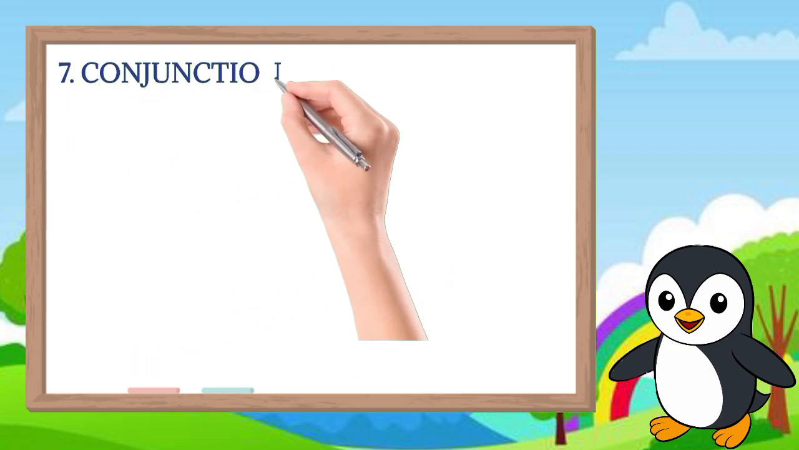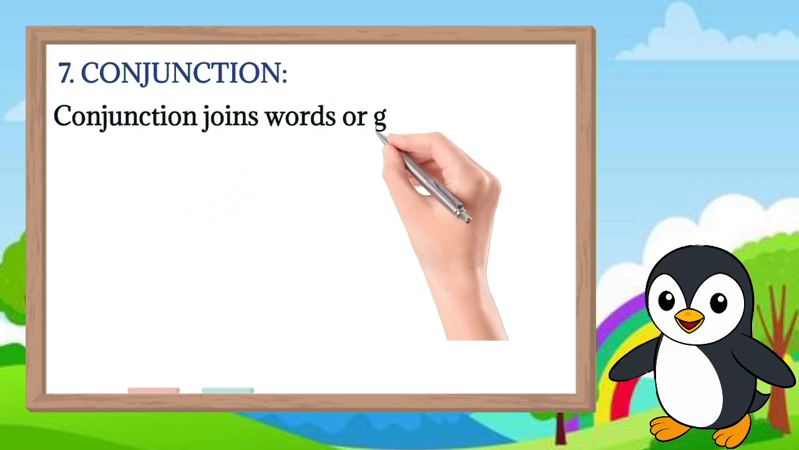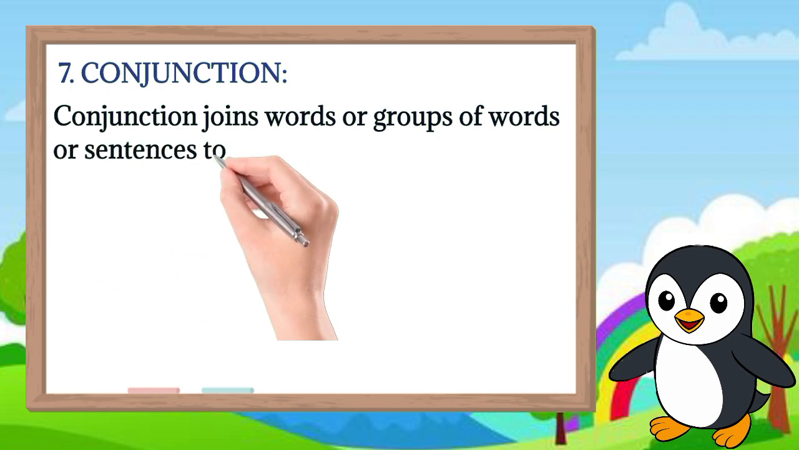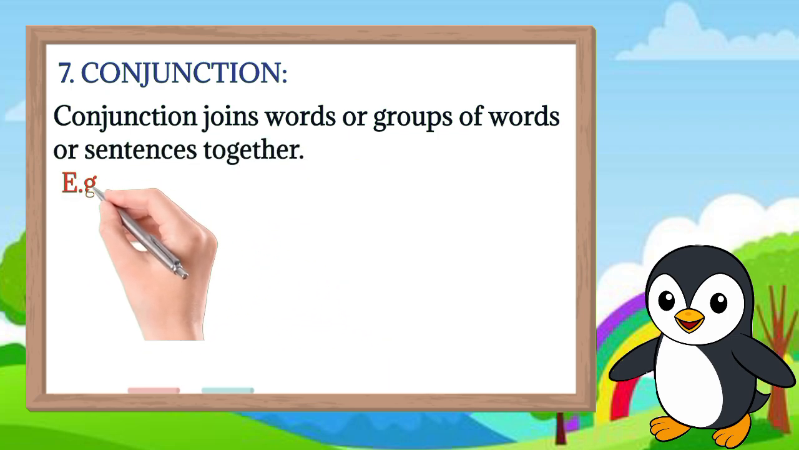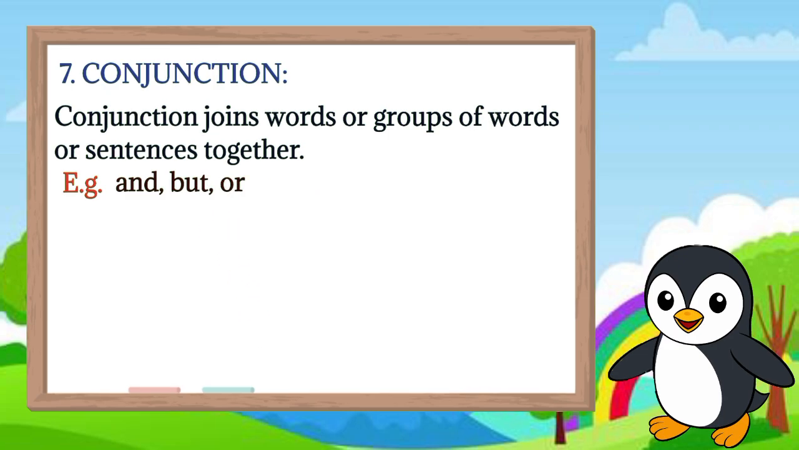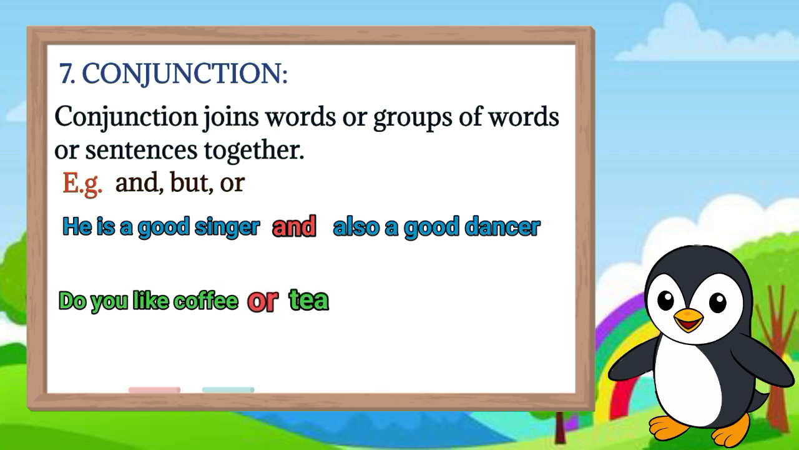Conjunction. Conjunction joins words or groups of words or sentences together. Example: and, but, or. Conjunction is used to join words or sentences together. Example: he is a good singer and also a good dancer. Do you like coffee or tea?